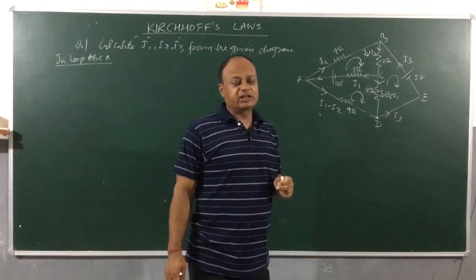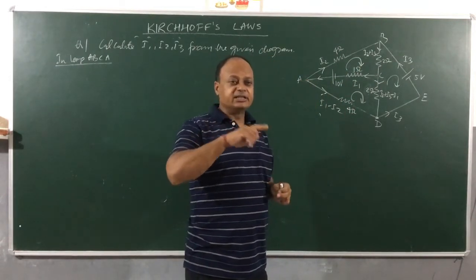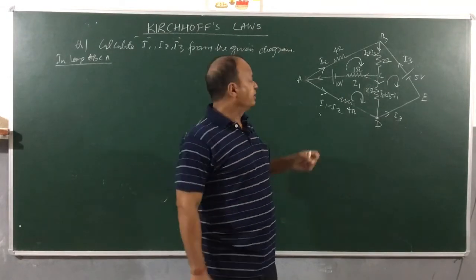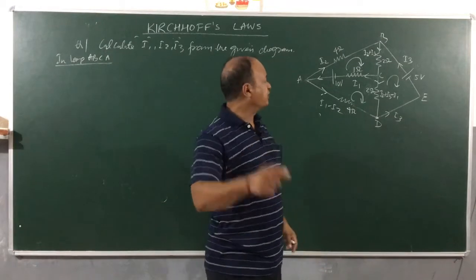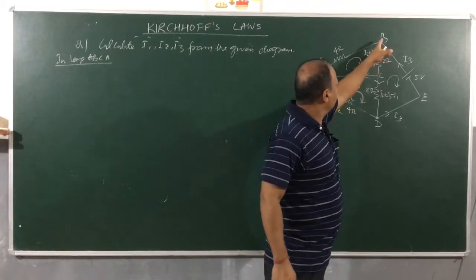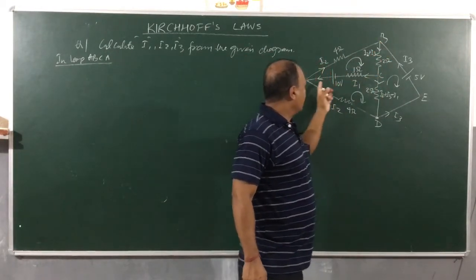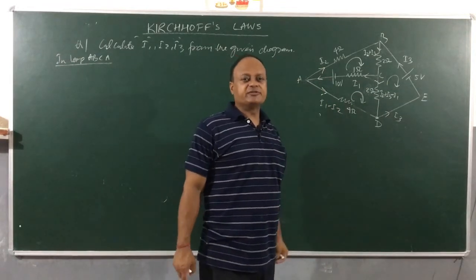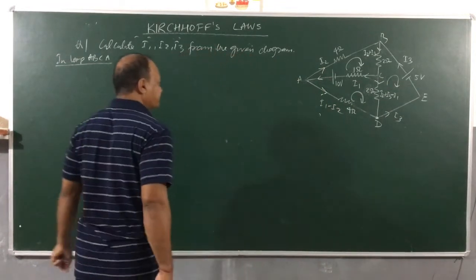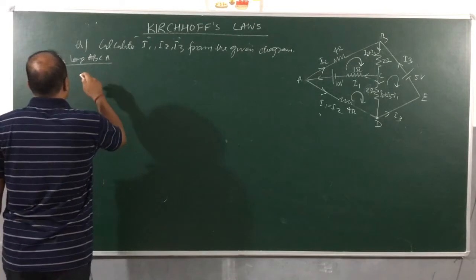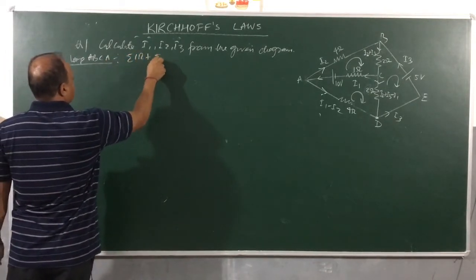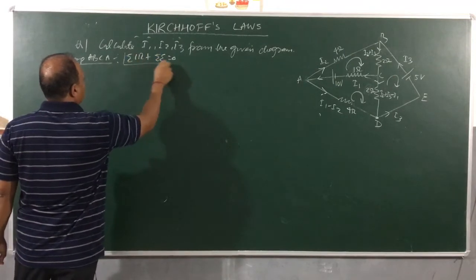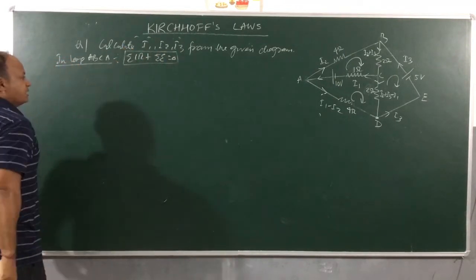Now when I am using the second law, children, remember that current in the direction of my calculation will be positive. So clockwise currents will be positive, anti-clockwise currents will be negative. So let us look at this. I2 is positive, I2 plus I3 is positive and I1 is positive. All the currents are positive in this case. So let us start. Remember you are going to write sigma IR plus sigma E is equal to 0. This is what you are going to write, the second law.